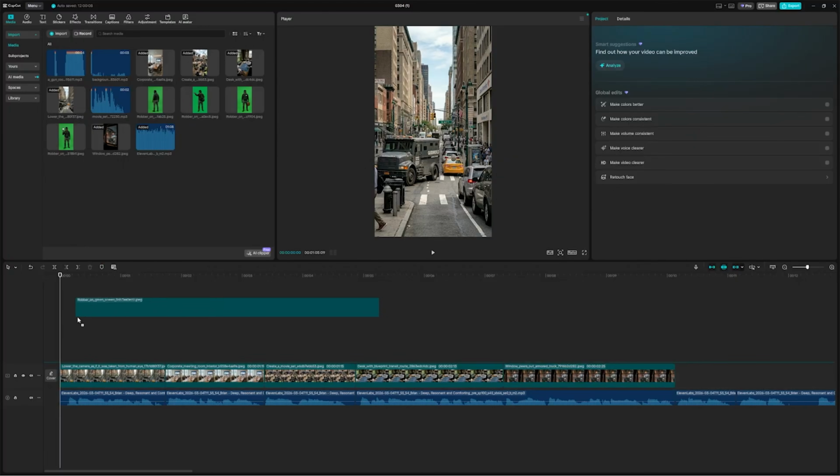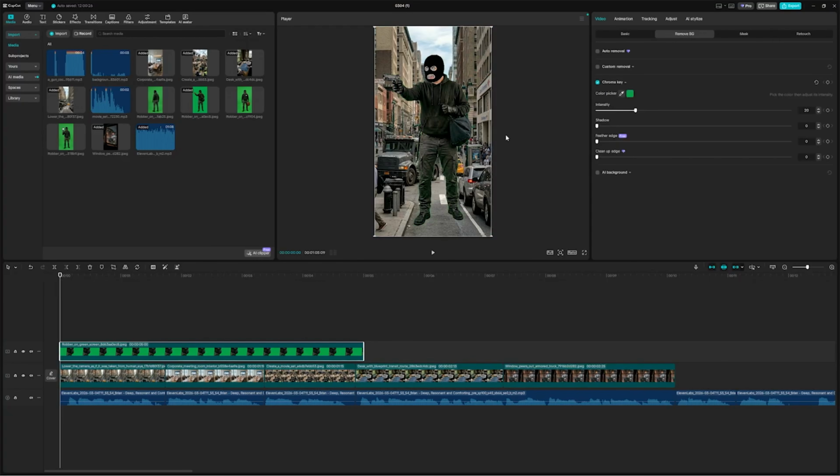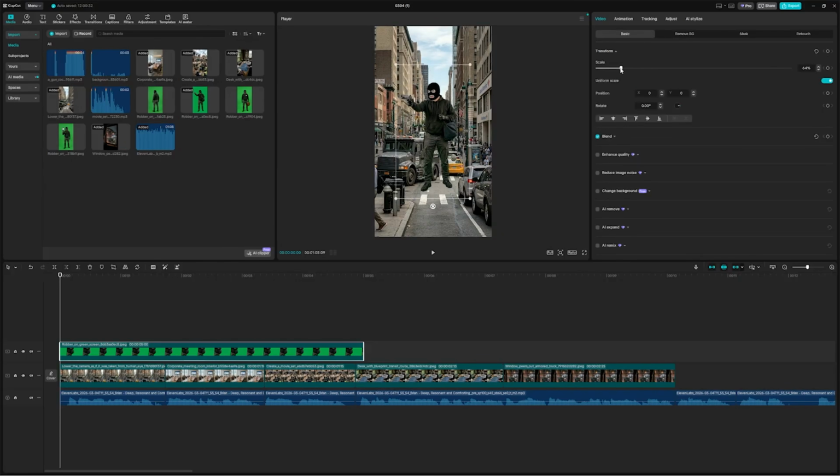I'm dragging our green screen image of the robber on a brand new layer, right above the backgrounds. I go over to the right panel, smash video, hit remove BG, and activate the chroma key. I grab the color picker, click on the neon green, and crank that intensity slider up until the green is completely wiped from existence. I scale him down, drop him onto the street level of the background, and suddenly he is actually living inside the scene.